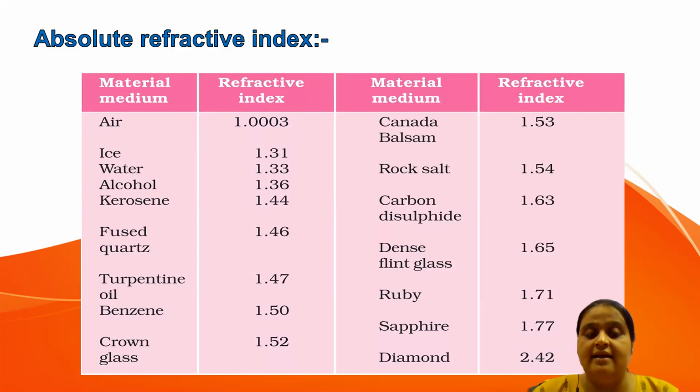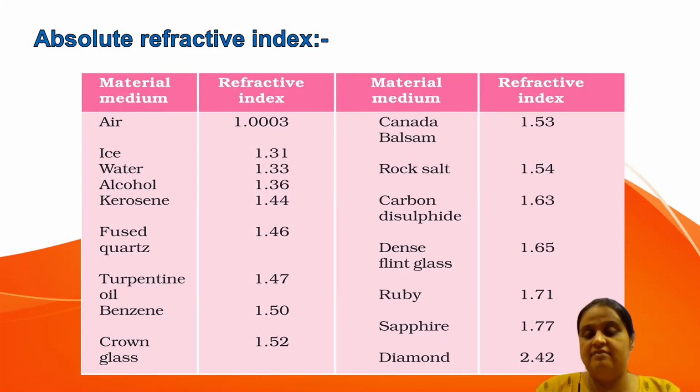So if I say air has refractive index 1.0003, it means we are comparing with vacuum. With respect to vacuum, we are finding the refractive index of air. Similarly, for benzene, we find the refractive index with respect to vacuum. Diamond is 2.42, meaning the refractive index of diamond with respect to vacuum.